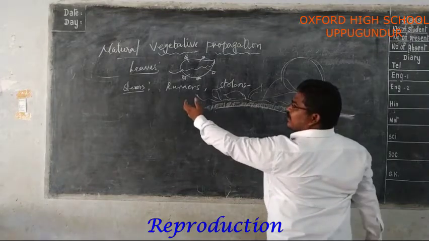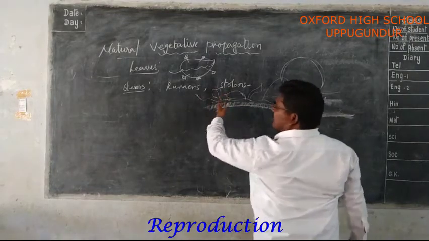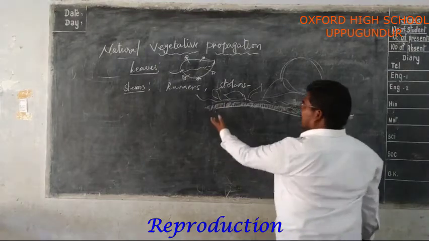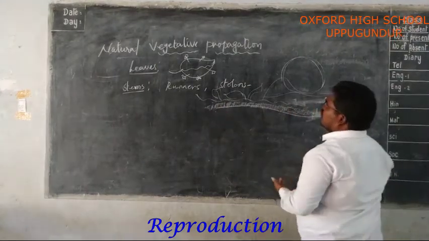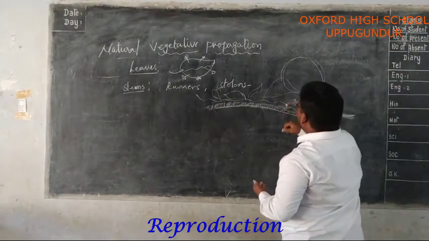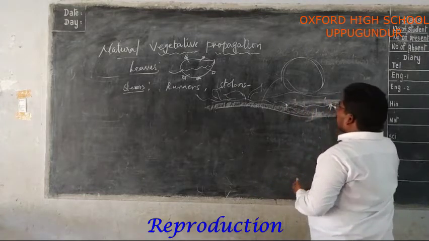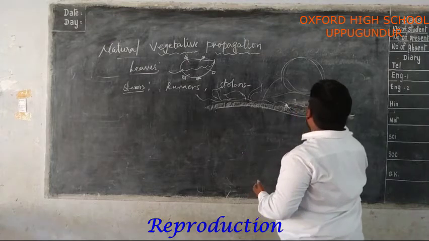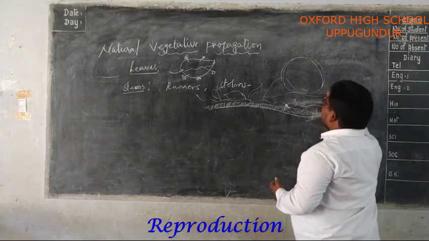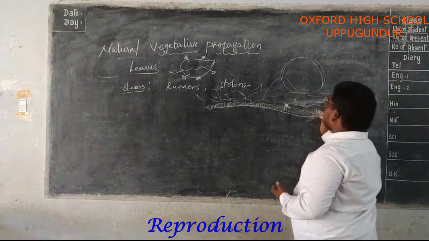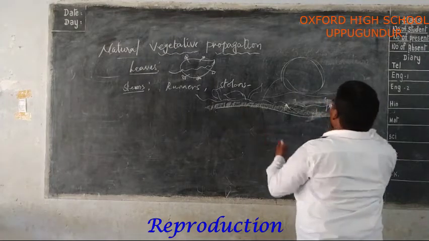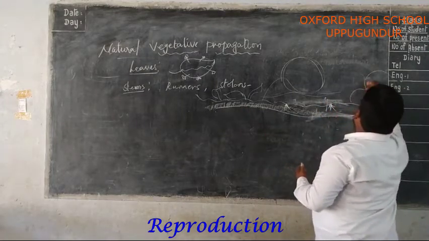So, the aerial weak stems like runners and stolons, when they touch the ground, they give off adventitious roots. When the stem part which has the adventitious roots is cut from the parent plant, it leads its life as an individual.